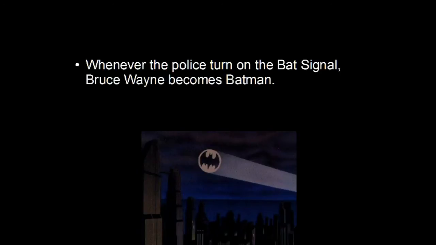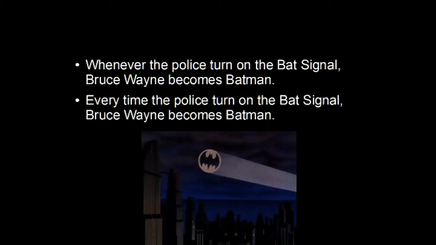This is the bat signal. This is how the police tell Batman that they need him. Whenever the police turn on the bat signal, Bruce Wayne becomes Batman. Bruce Wayne is Batman's real name. Whenever means every time this happens, this other thing happens. So every time, of course, is another subordinating conjunction that has the same meaning.